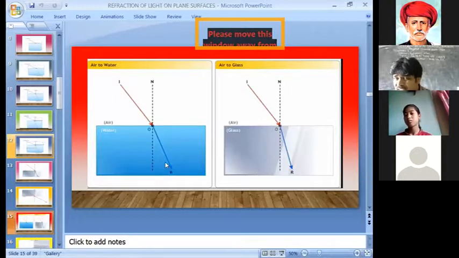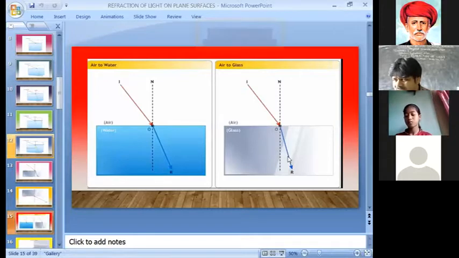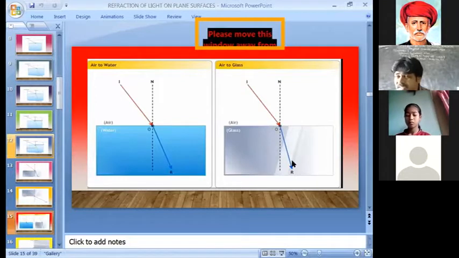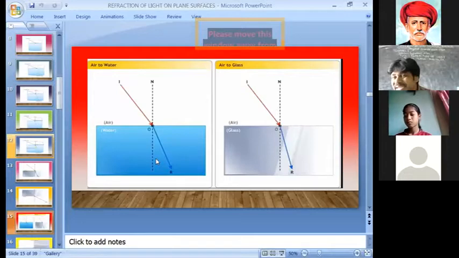But here in this picture, the angle R, are these refracted angles the same? No, because here the medium is water, here the medium is glass. That means different mediums have different refractive values, different angles of refraction. So we can say that by this concept, refractive index. Because of refractive index of water.